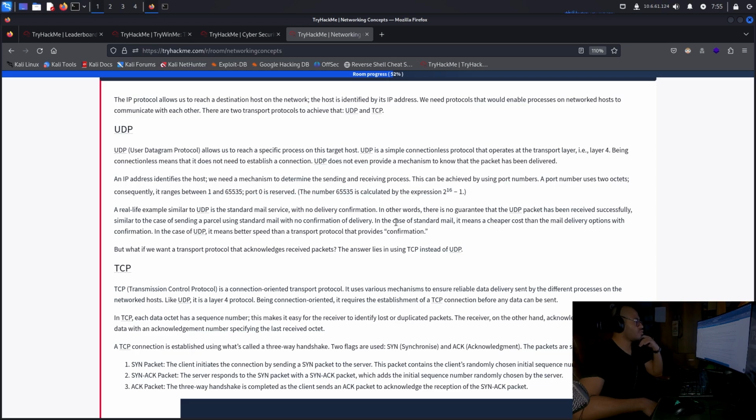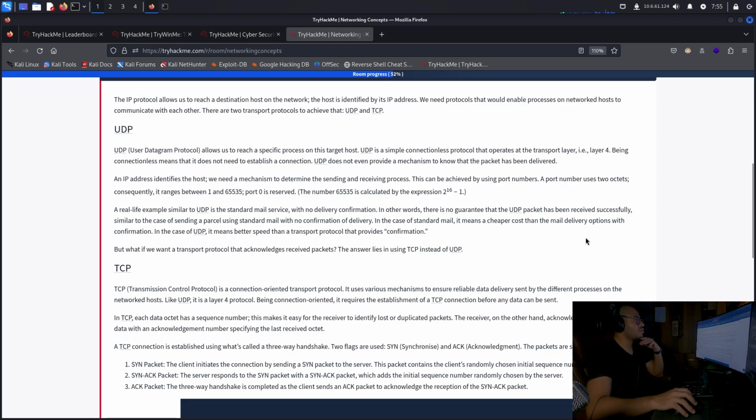A port number uses 2 octets. Consequently, it ranges from 1 to 65,535. Port 0 is reserved. The number 65535 is calculated by the expression 2^16 minus 1. A real-life example similar to UDP is the standard mail service, with no delivery confirmation.